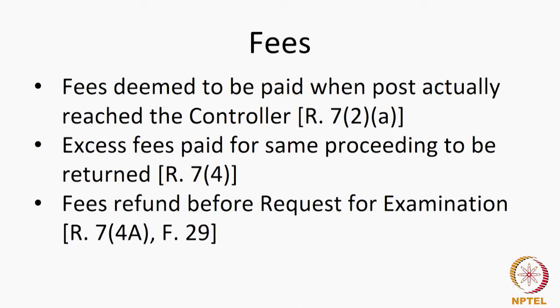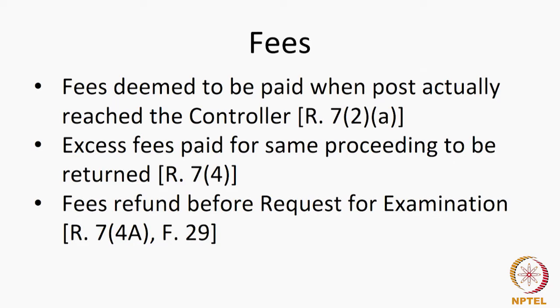There is also a provision for refund of fees in case of a withdrawal of an application. You can withdraw an application any time after it is filed before the grant. Now, the withdrawal should be in respect of an application for which there has been a request for examination. So, you have filed an application, you have made a request for examination, but the patent office has not issued the first statement of objection.